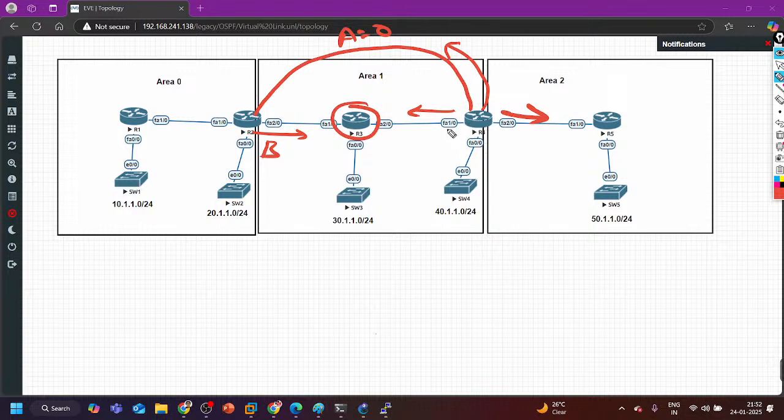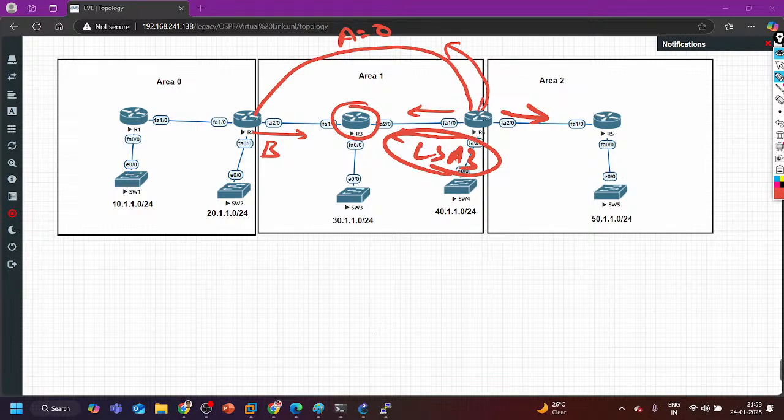Then only this router will get to know that 4.4.4.4 is my ABR. But when this ABR was advertising LSA 3, the next hop IP address was not routable. The next hop IP address was not routable earlier, and now it is routable because router 4 is generating LSA 3 with its router ID 4.4.4.4, which is not routable until and unless you have configured that IP address on router number 4.